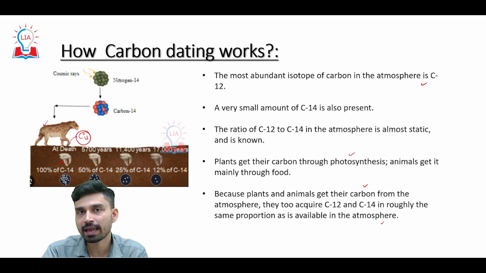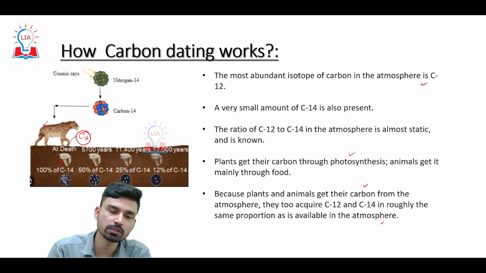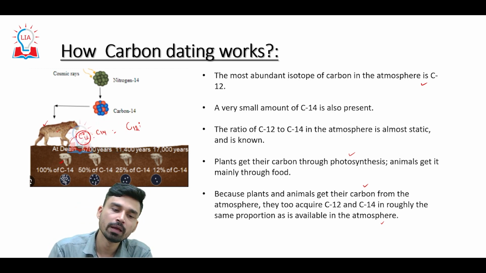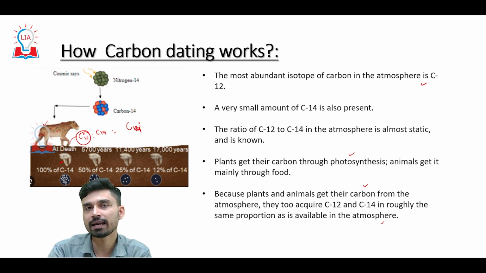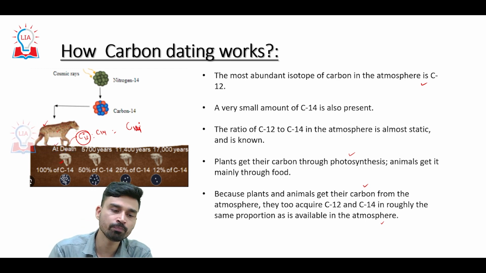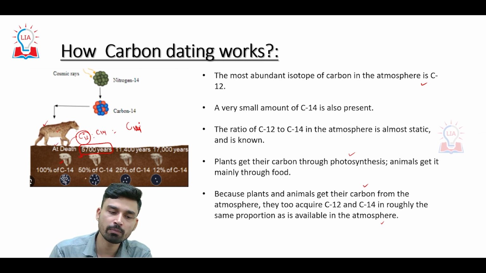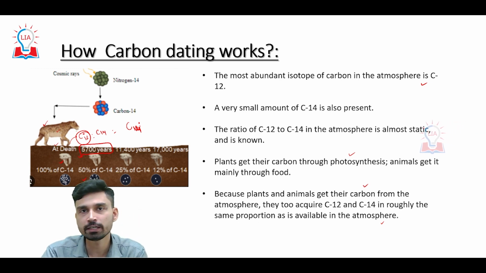Since the initial ratio of C12 to C14 is known to us, by understanding how far the decay has happened, how far the carbon 14 value has reduced, we can understand how long this leopard has been dead. We know that it takes about 5700 years for a carbon 14 sample to decay by 50% of its weight.